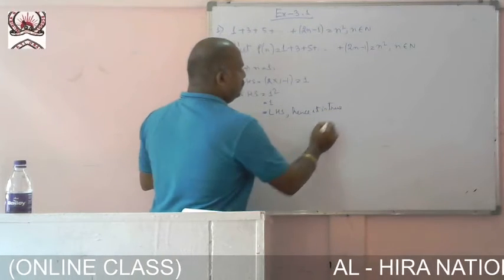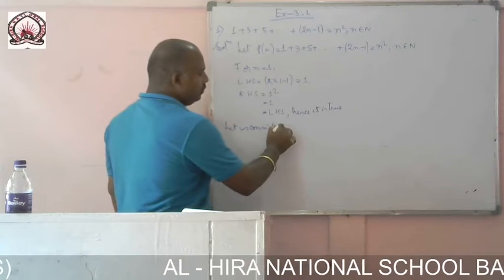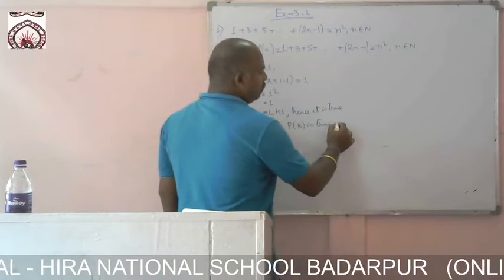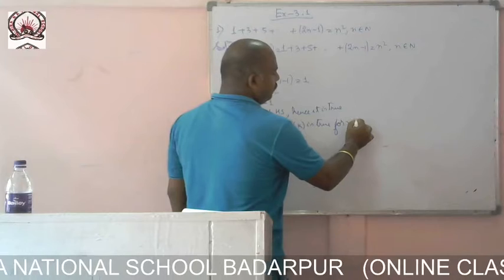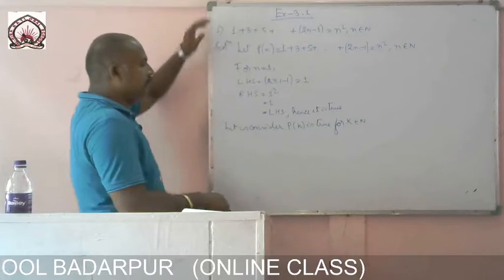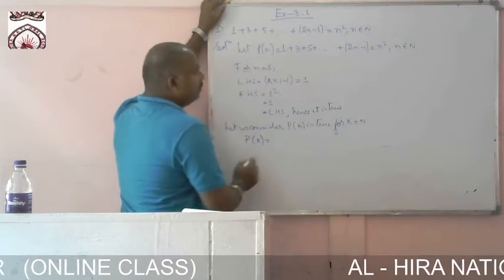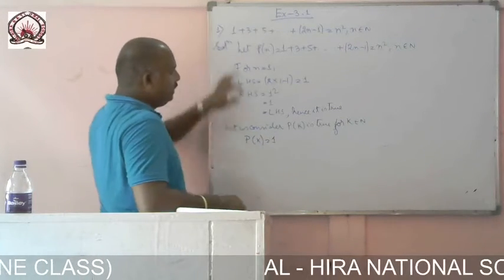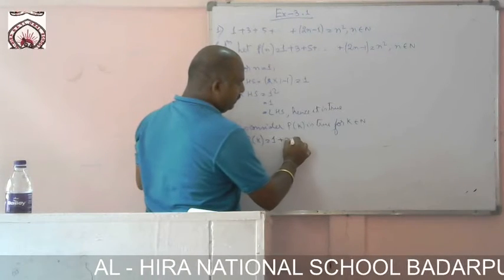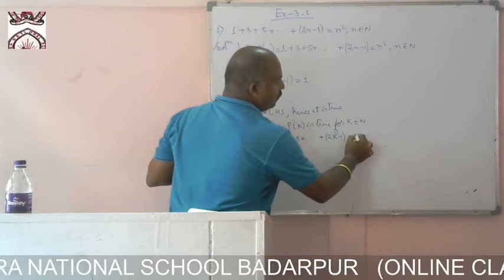Now let us consider P of k is true for k belongs to natural numbers. Then P of k we can write, in place of n we are putting k: 1 plus 3 plus 5 plus dot dot dot plus (2k minus 1) equals k square.